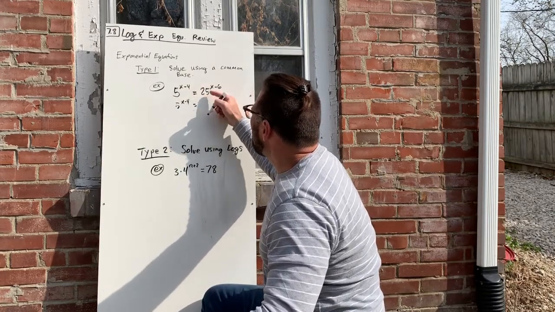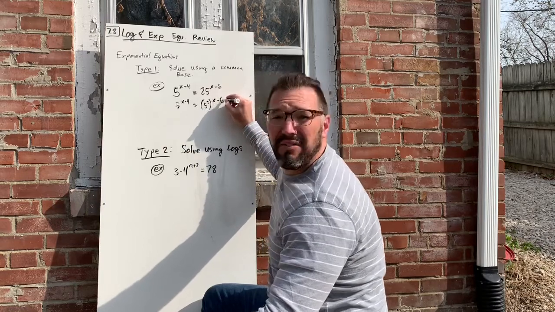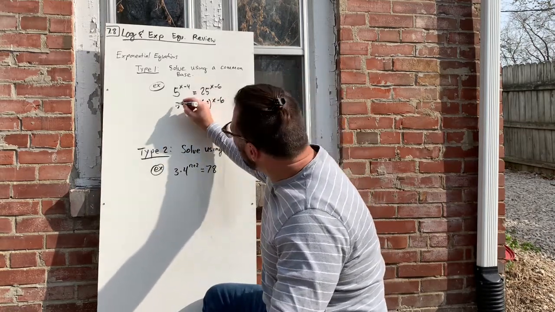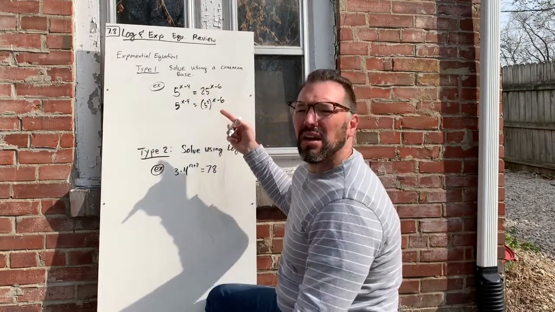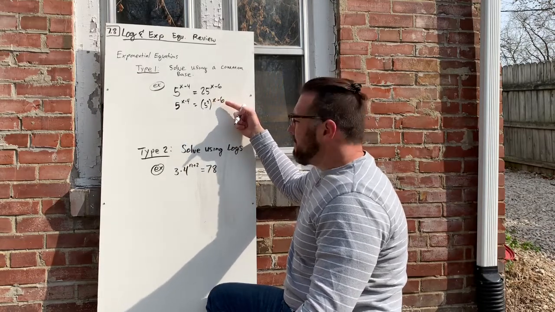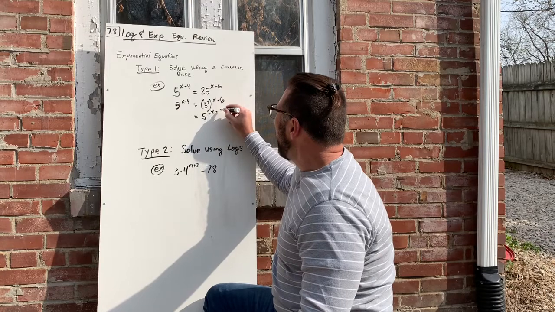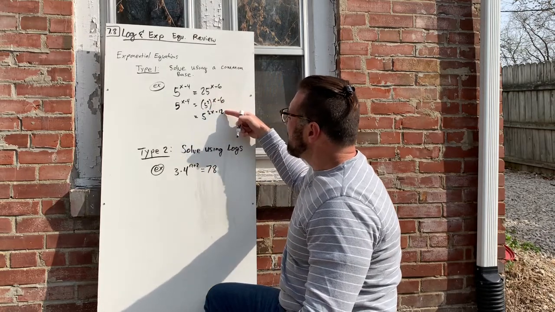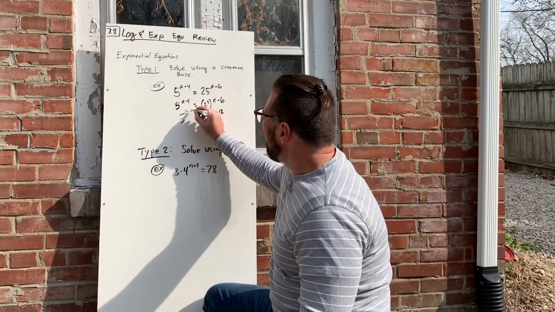All right, by turning 25 into 5 squared, and you guys know this because you've done it before and you love it, am I right? Anyways, the thing that'll trip a lot of people up is they'll forget the property of exponents that says when you raise a power to a power, you've got to distribute that. And so that really equals 5 to the 2x minus 12. Notice I distributed the 2. And this guy is still 5 to the x minus 4.